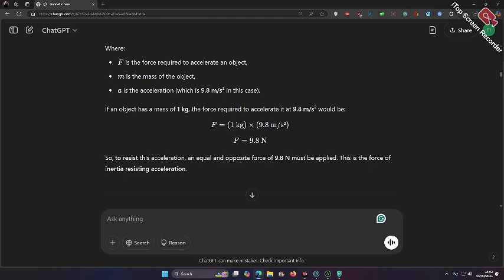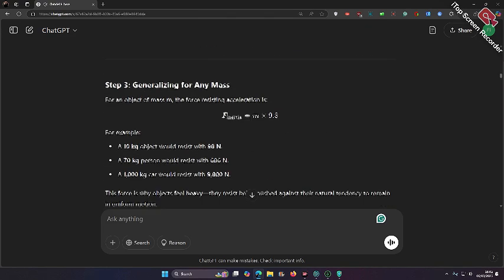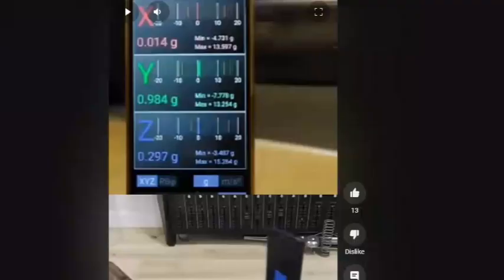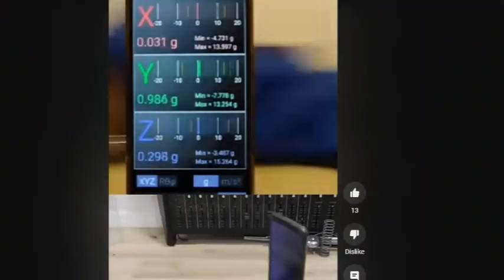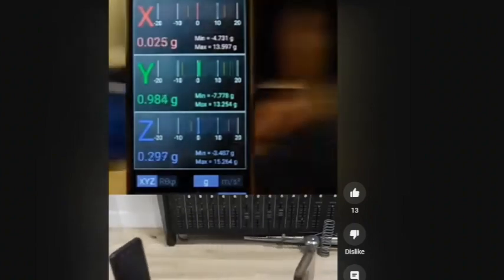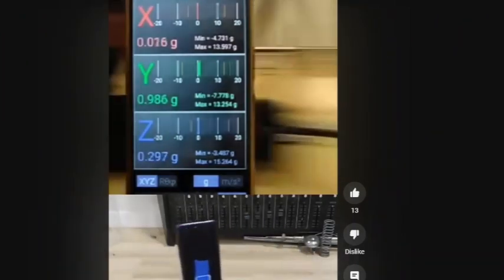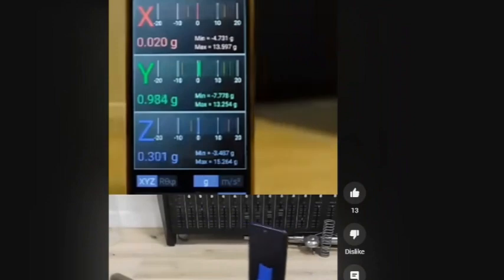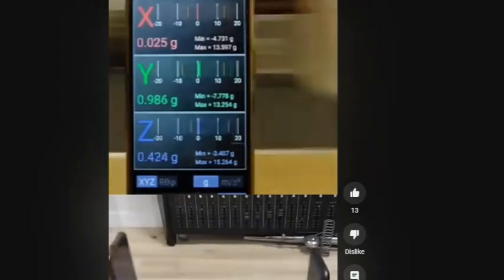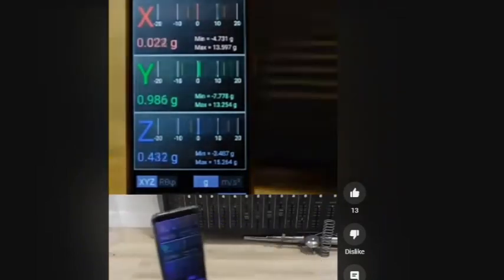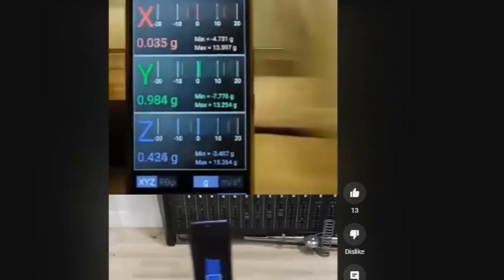Step 3, generalizing for any mass. For an object of mass m, the force resisting acceleration is F inertia equals m times 9.8. For example, a 10 kilogram object would resist with 98 N. A 70 kilogram person would resist with 686 N, and a 1000 kilogram object would resist with 9800 N. This force is why objects feel they resist being pushed against their natural tendency to remain in uniform motion.